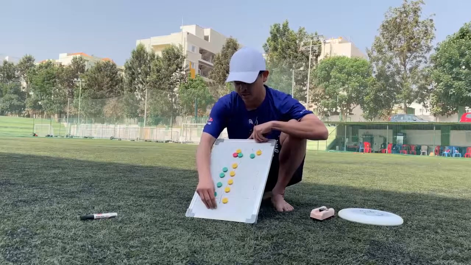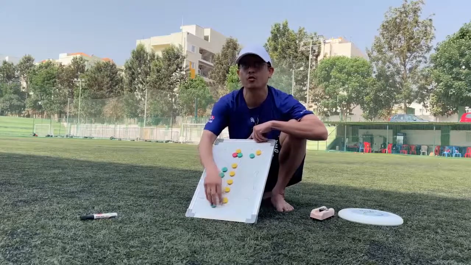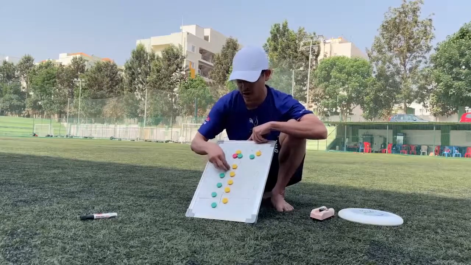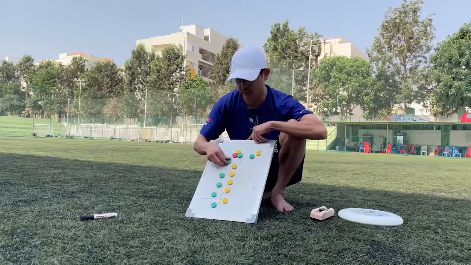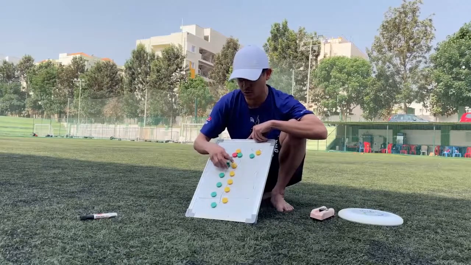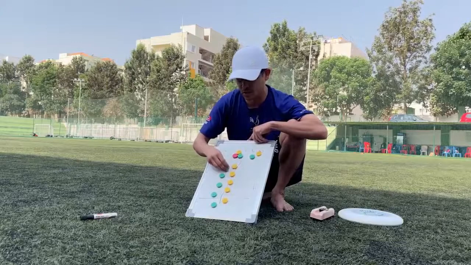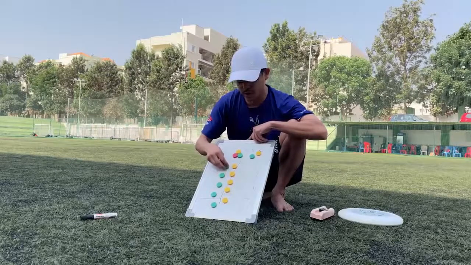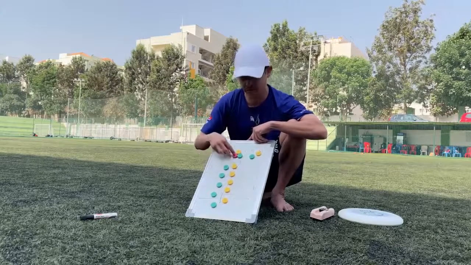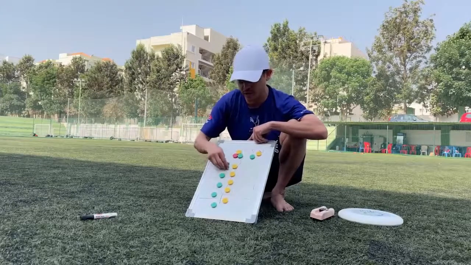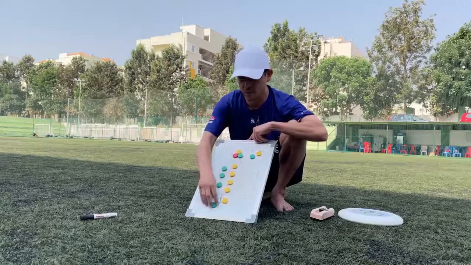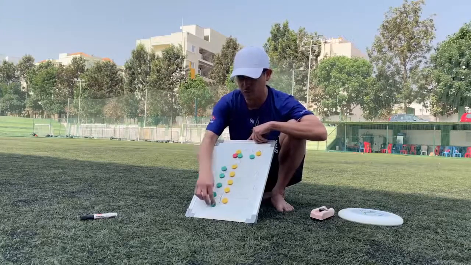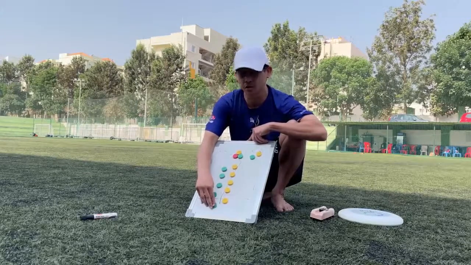Obviously many times it will happen that you can only know where one person is, especially if you are nearer the stack. In that case, you will not be able to look at the disc too much. You will still be able to know where the person is. Then you have to try to take a snapshot whenever the disc moves, and try to rearrange your position. Every time the disc moves, you should be able to rearrange your position.